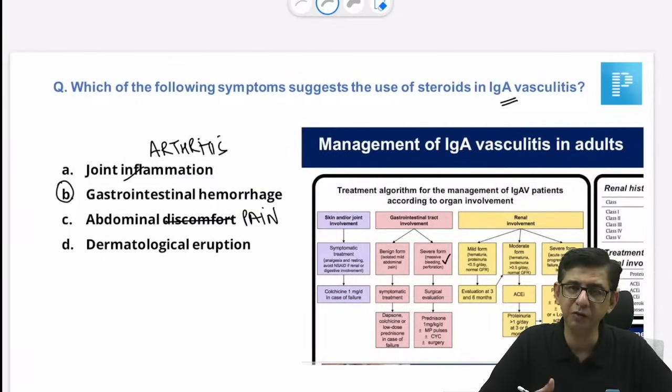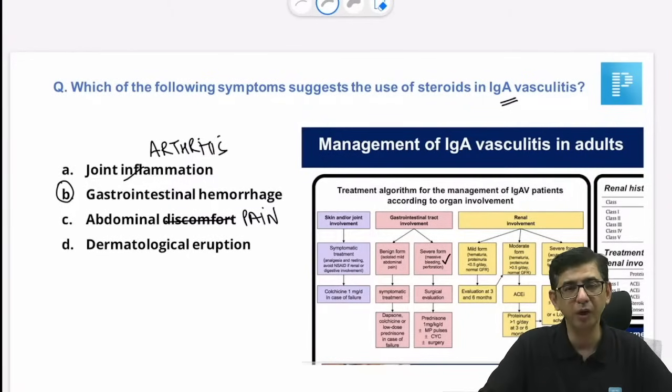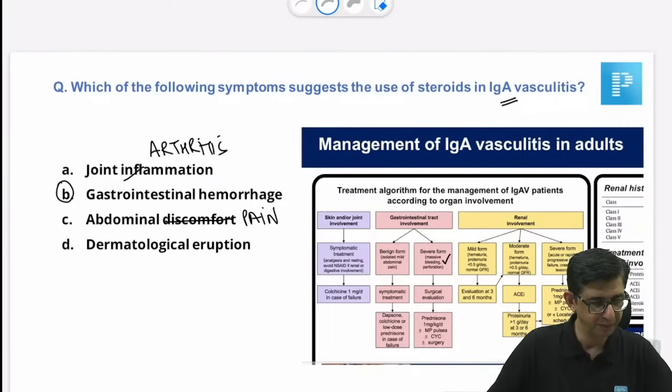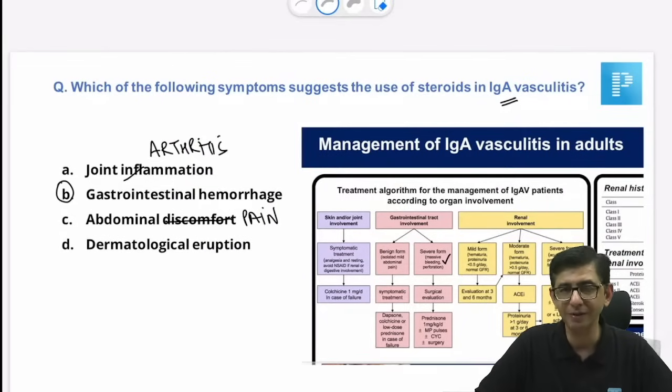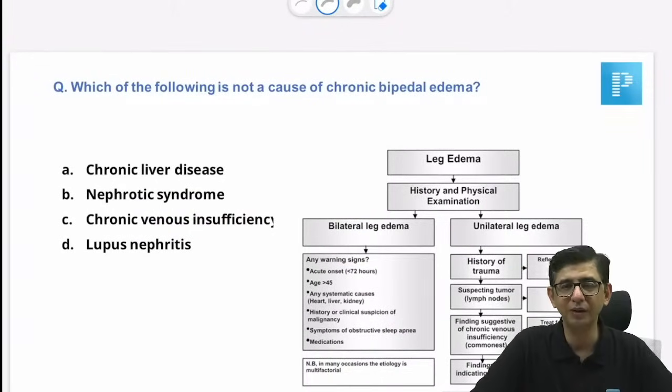And in case it is severe abdominal pain and GI bleed, I'll go by the worst case scenario. I mean, my logic for this question would be that whichever among these is going to be the worst case scenario, that is where we are going to go ahead and use steroids in this patient. Okay, fine, doc. Amrit, that bleeding part is sorted in a sense that both things are given. He's mentioned first bleeding and then he's mentioned the severe abdominal pain component. Okay, Hemant, thank you so much for your kind inputs.